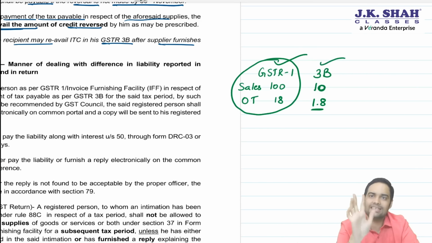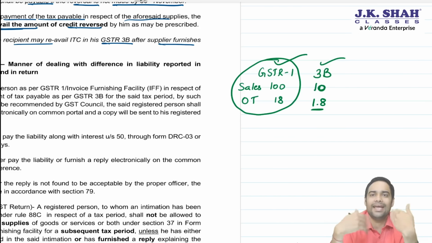The government is yet to prescribe a percentage when government officers will use this. But if there is a mismatch between 1 and 3B, then the officer will issue a notice saying that there is a mismatch.